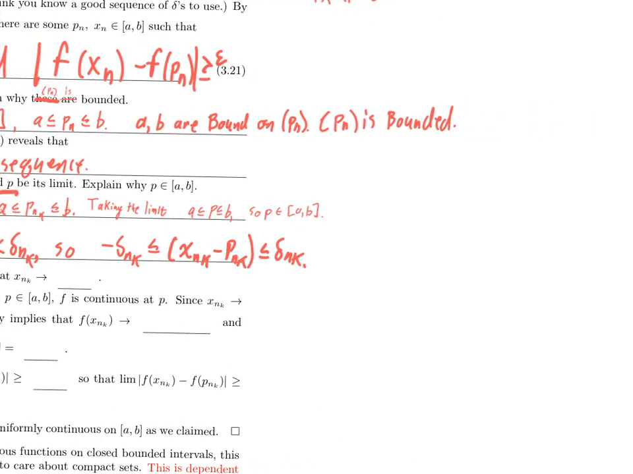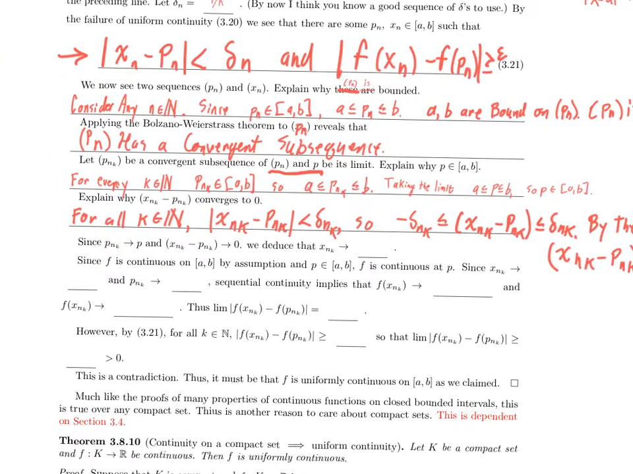So, by the squeeze theorem, x sub n sub k minus P sub n sub k must converge to 0. Nice. Alright, well, let's see what we know. I know that P sub n sub k converges to P. I know that x sub n sub k minus P sub n sub k converges to 0.